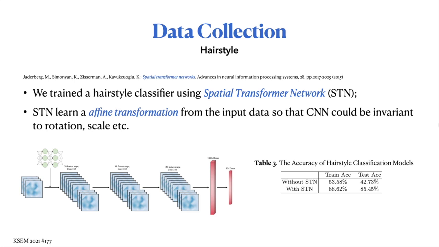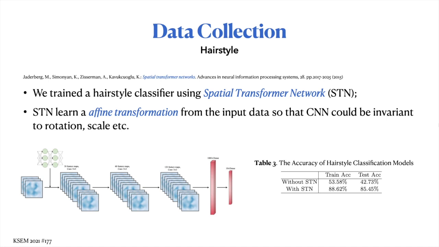This is what we call a spatial transformer network substructure. A spatial transformer network is a specialized kind of convolutional neural network that can learn an affine transformation from an input image, so that the convolutional neural network that follows could be invariant to rotation, scale, cropping, and so on.